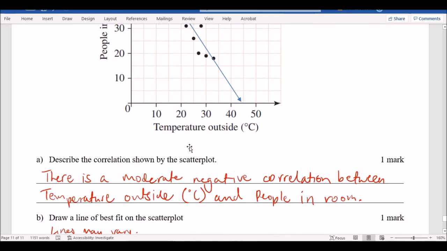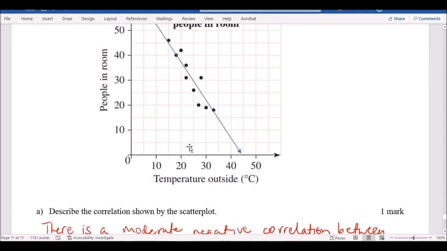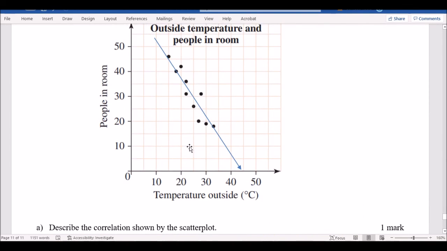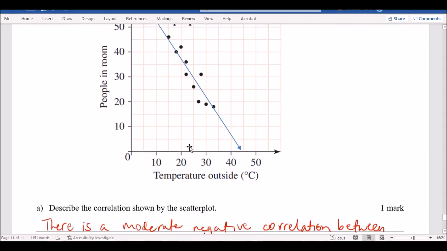First question is describe the correlation. A couple things I am looking for here, remember, correlation: what's the strength? What's the direction? Those are the two things you got to talk about. Strength, according to this, I would say is moderate. Did anyone put moderate? Yep, probably more moderate. If it was strong, I think the dots would probably make a really obvious line. If it was weak, it'd be a lot more scattered. So I would say that's moderate.